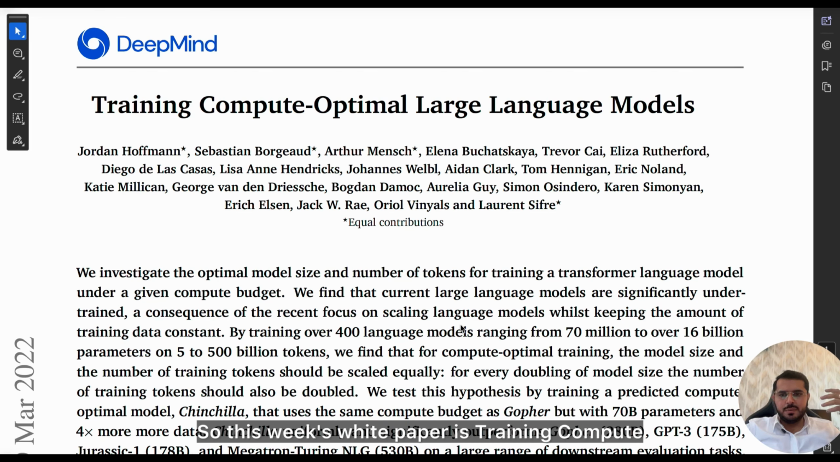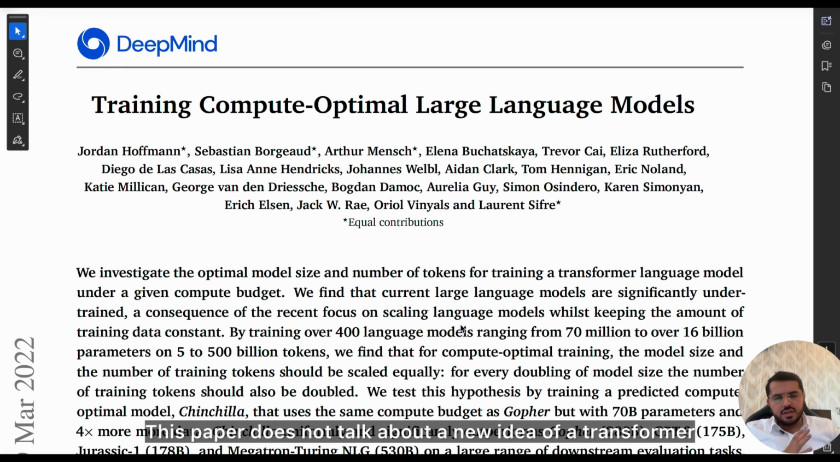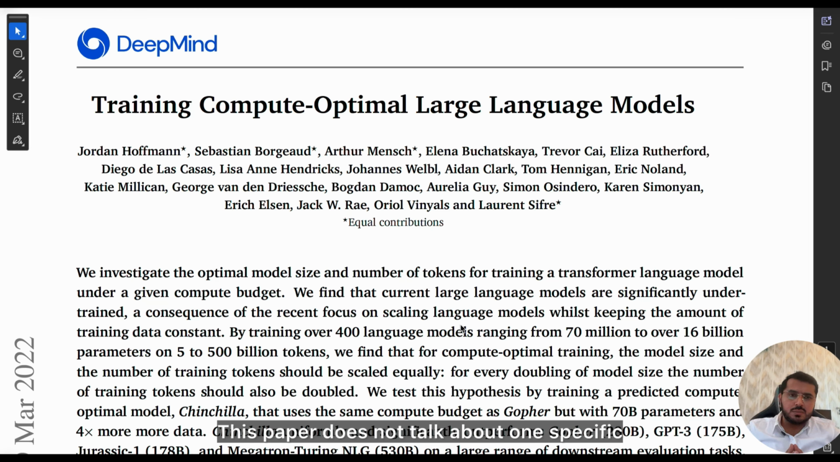So this week's white paper is Training Compute-Optimal Large Language Models. This paper came out from DeepMind around 2022. We saw the Kaplan scaling laws in 2020 by OpenAI. Now, this is something around scaling. This paper does not introduce a new architecture. It does not talk about a new idea of a transformer. It does not talk about one specific type of data set that is going to solve all the problems.